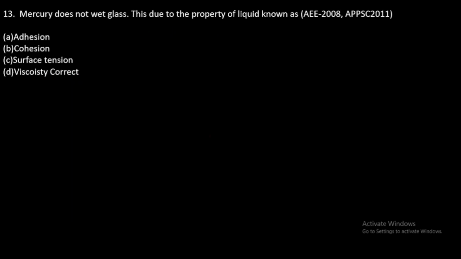Question number 13. Mercury does not wet the glass. This is due to the property of the liquid known as. Why does mercury not wet the glass?